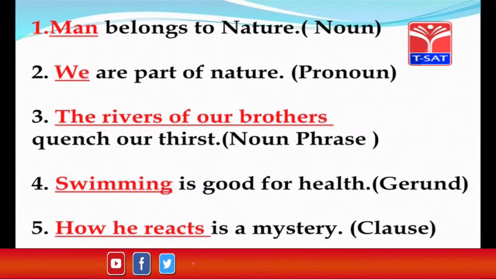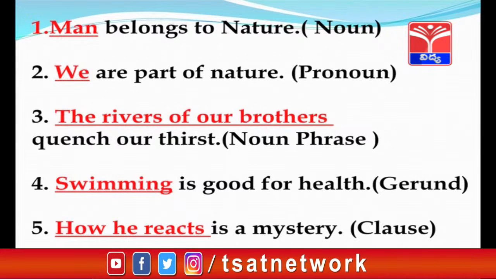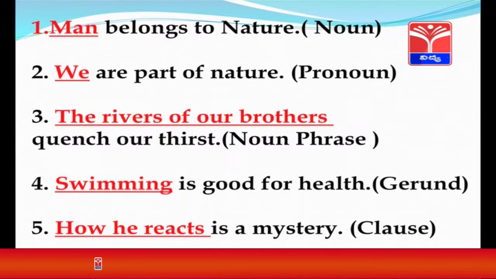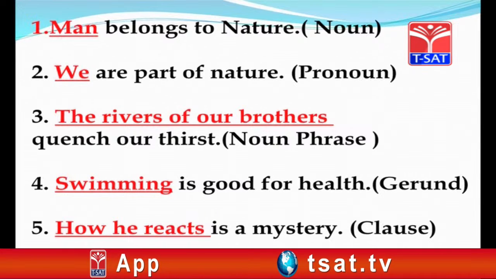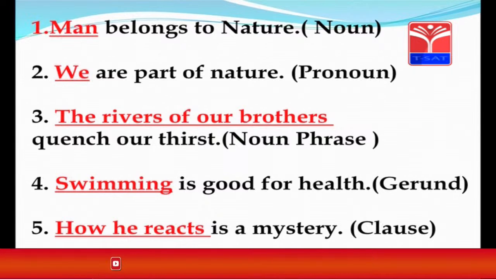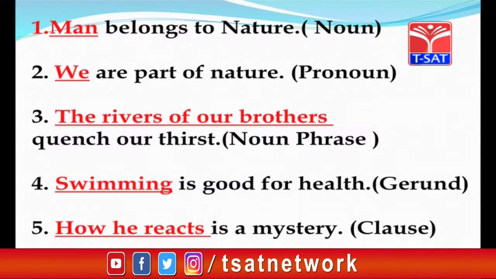In the fourth sentence, swimming is good for health, in which the gerund swimming functions as the subject. And in the fifth sentence, how he reacts is a mystery, in which the clause how he reacts functions as the subject.